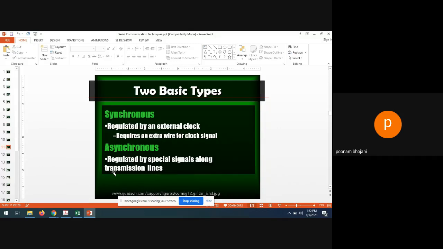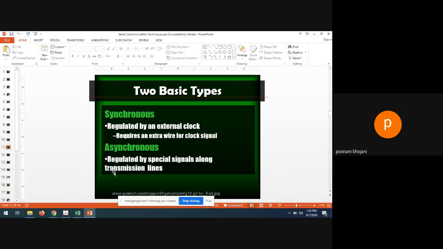But in the asynchronous serial communication, all the data you are transmitting through a single wire will be regulated not by the clock, but by special signals like an enable signal, or in some cases they are using request and acknowledgement signals, right? So some signals which are not a clock signal, which do not belong to the frequency signal. Those are regulated by some special signals along the transmission lines.